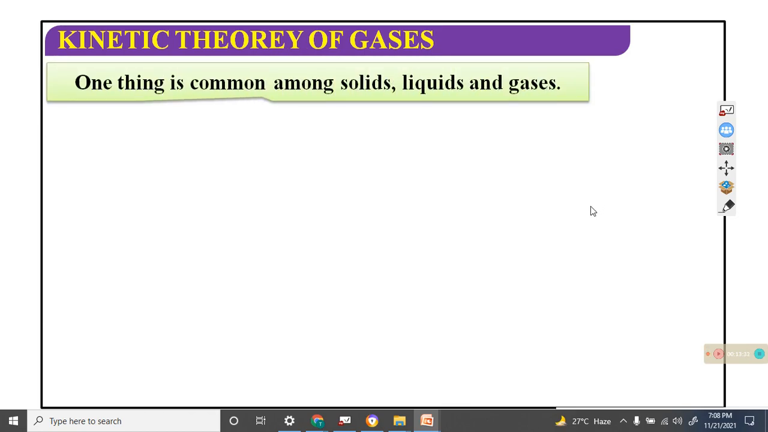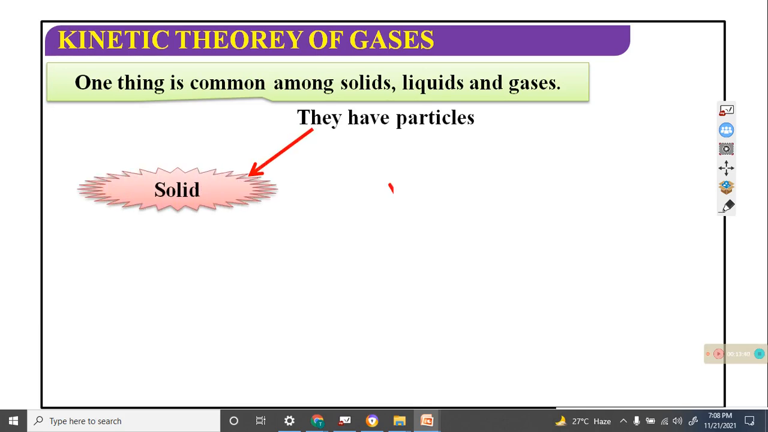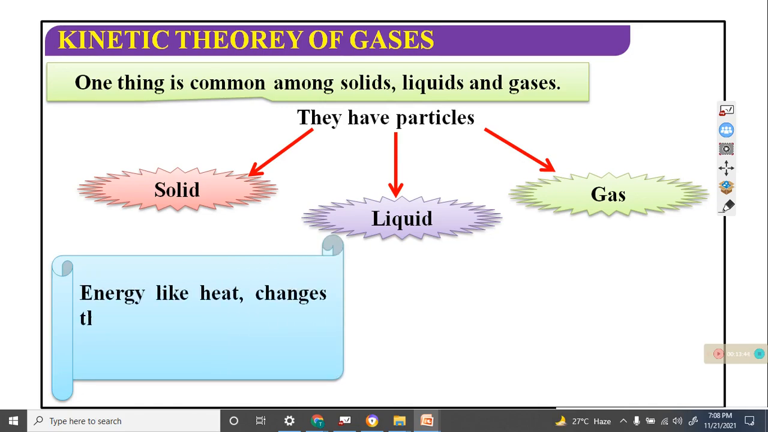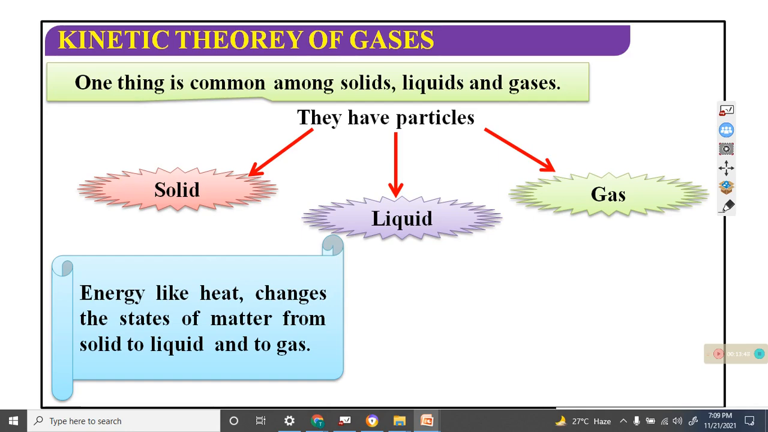The one thing common among solid, liquid and gases is that they all consist of particles. Energy like heat changes the state of matter from solid to liquid and gas.